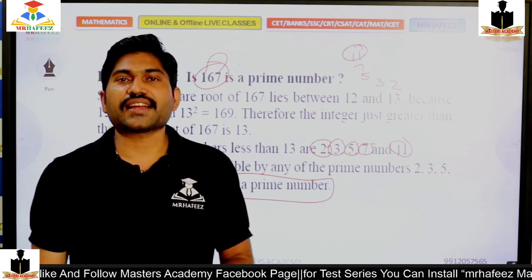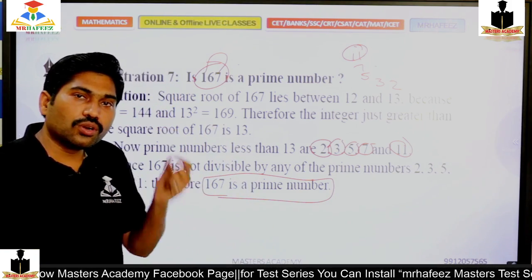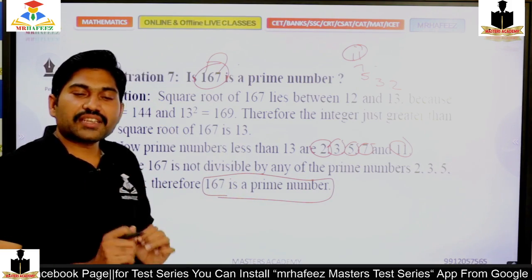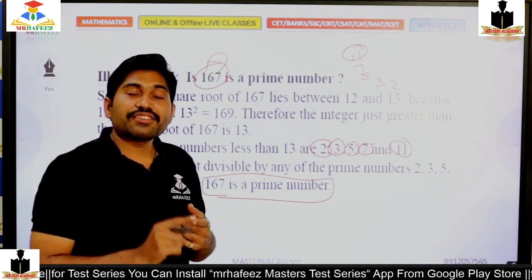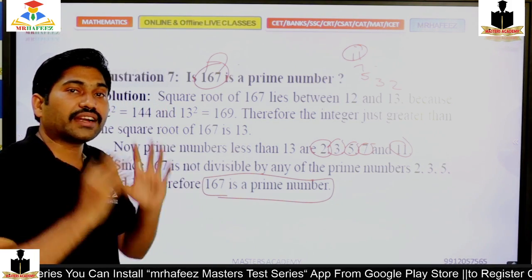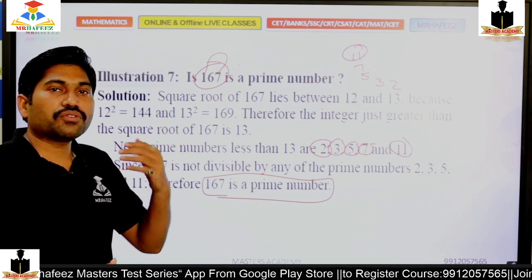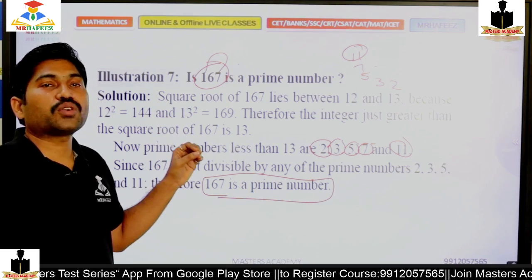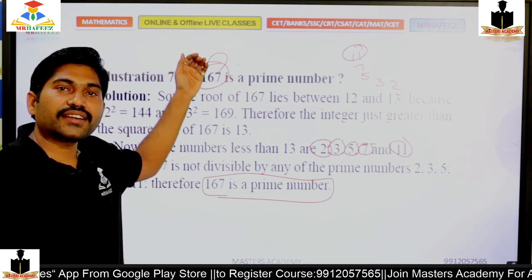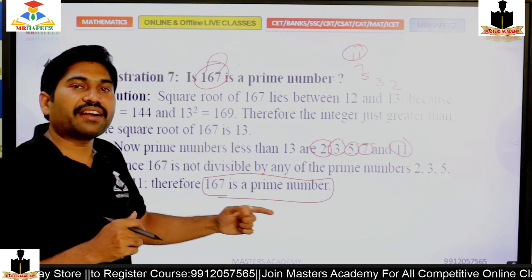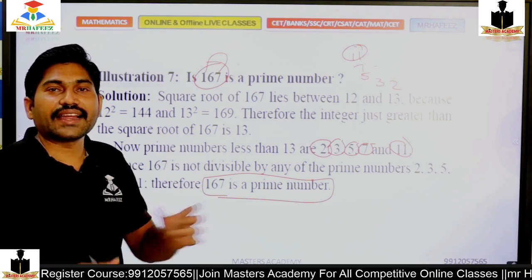In a couple of seconds you can decide if you know the logic. If you don't know the logic, you will be very busy in calculating. By which number should I divide, you are in search of all the numbers, and that is factors. So you will waste your time. The best approach is taking the square root of it, select only the prime numbers, divide with those prime numbers and get your answer.